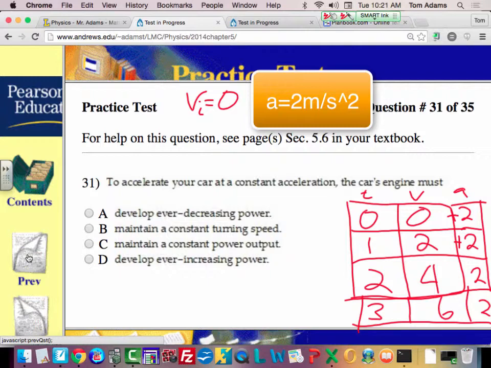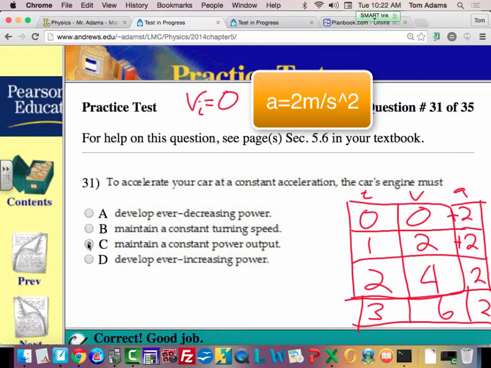So the question is, to accelerate your car at a constant acceleration, the car's engine must A, develop ever-decreasing power, B, maintain a constant turning speed, C, maintain a constant power output, or D, develop ever-increasing power. It will be D because it says increasing. Let's see. It is. Now, can somebody tell me why?